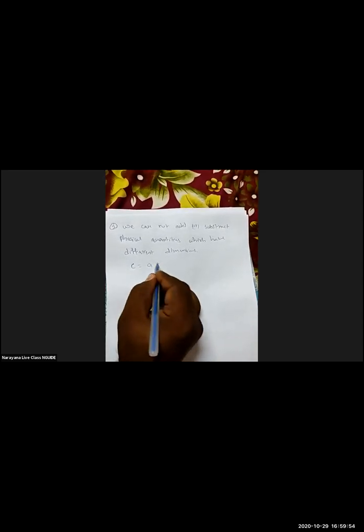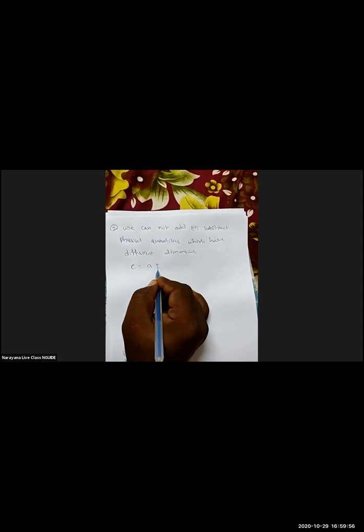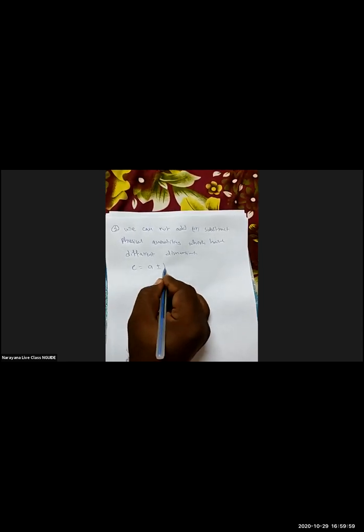So it means C is equal to A plus or minus B, nothing but subtracting or adding.